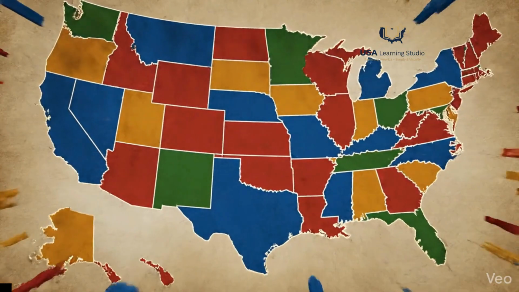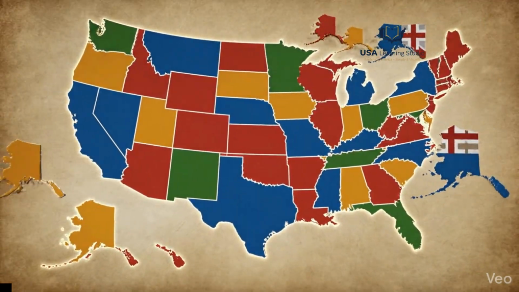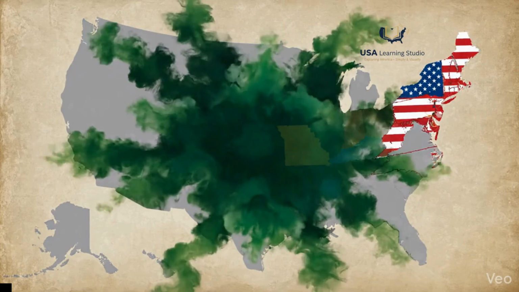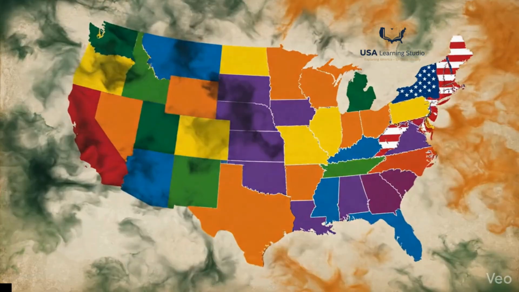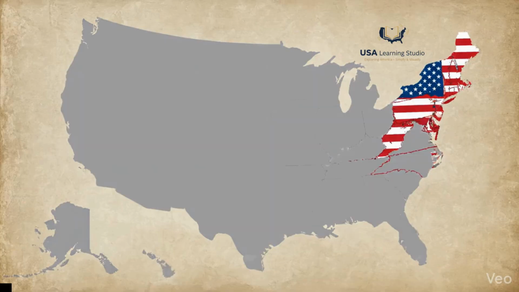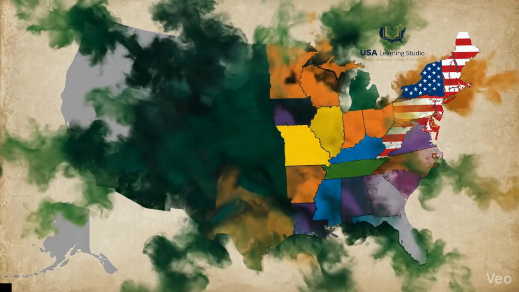Why does the USA have 50 states? History explained simply. Why does the United States have exactly 50 states? Why not 40? Why not 60? And how did these states come together to form one country?